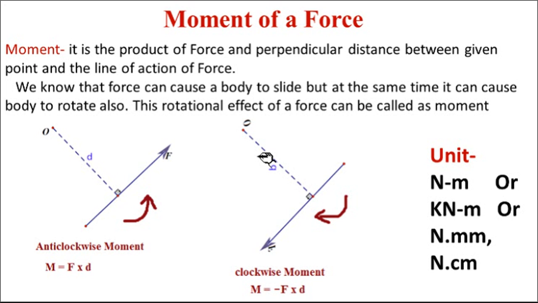Many students pronounce it the wrong way. Moment and movement are both different. Movement, M-O-V-E-M-E-N-T, means displacement or translation. When one object changes its distance from one point to another point, that is called displacement or movement. Now this is the moment. Moment means it causes a rotational effect on the body. That is called a moment.